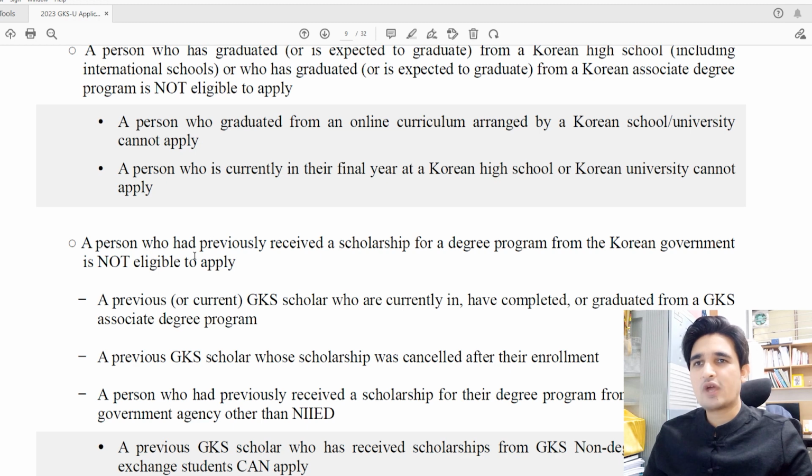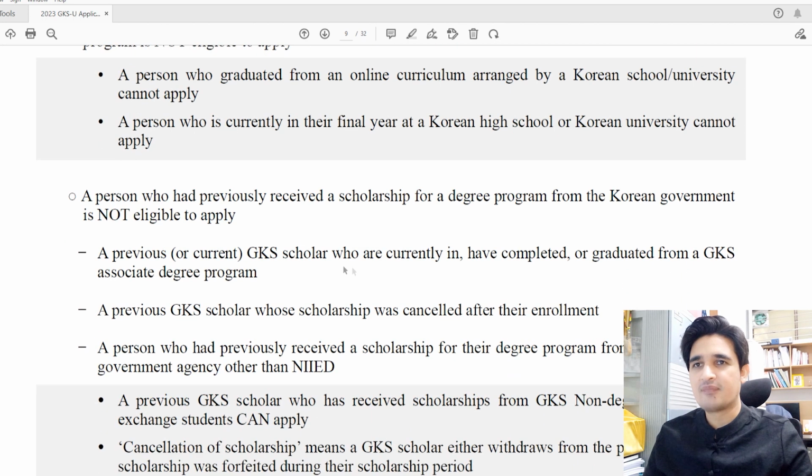Then a person who had previously received a scholarship for a degree program from the Korean government is also not eligible to apply. And a previous GKS scholar who is currently in or has completed the GKS associate degree program is not eligible to apply.